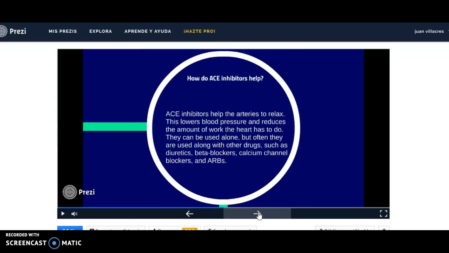How do the ACE inhibitors help? The ACE inhibitors help the arteries to relax. This lowers blood pressure and reduces the amount of work that the heart has to do. They can be used alone, but often they are used along with other drugs, such as diuretics, beta blockers, calcium channel blockers, and ARBs.